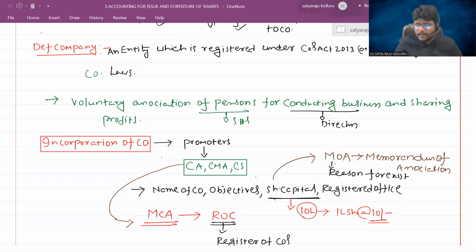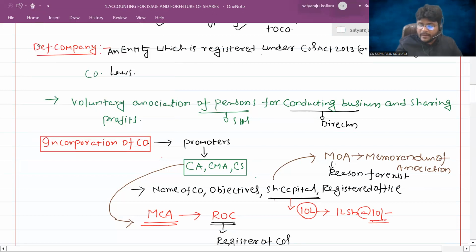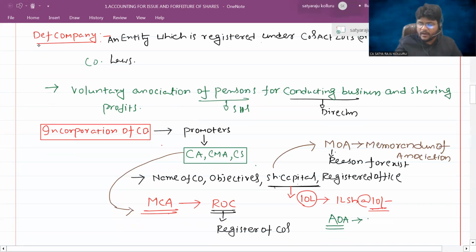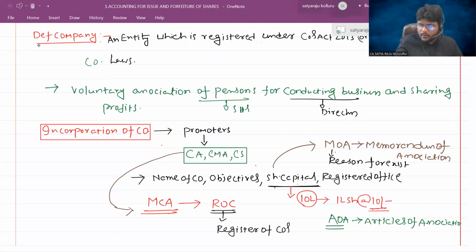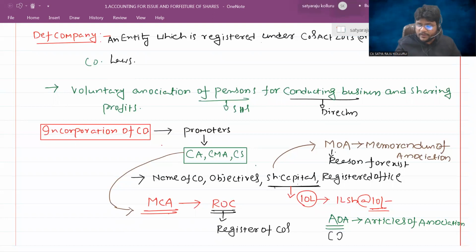And apart from this MOA, the company also needs to prescribe the AOA. What is this AOA, sir? AOA means Articles of Association. So in Articles of Association, what are they going to prescribe? Articles of Association provides internal rules and regulations